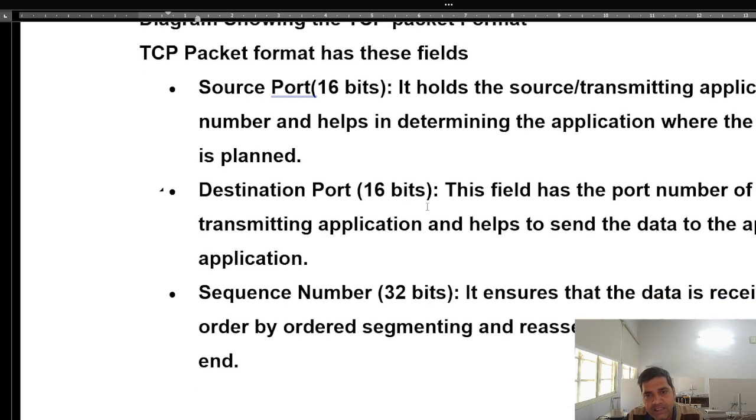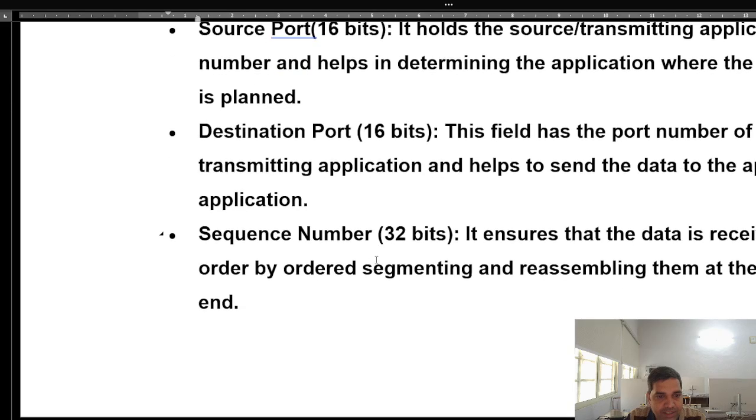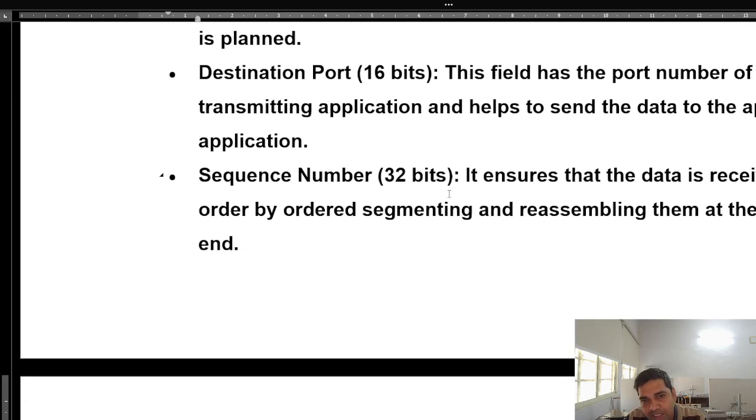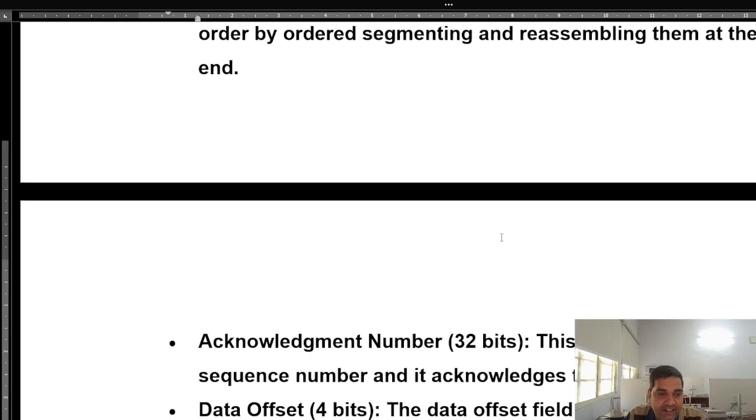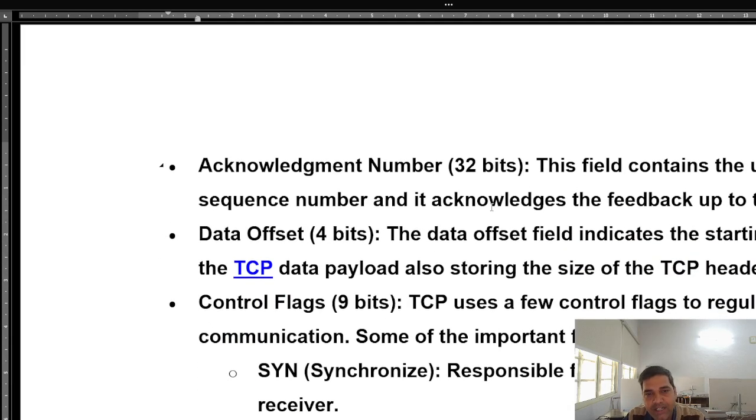Destination port, 16 bits. This field has the port number of the receiving application and helps to send the data to the appropriate application. Next, the sequence number, 32 bits, which I have discussed. It ensures that the data is received in proper order by ordering the segments, and it also does the reassembling task at the receiving end. Acknowledgement number, 32 bits. This field contains the upcoming sequence number and it acknowledges the feedback up to that.